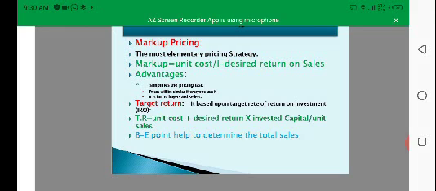Then the going rate pricing method. The going rate pricing method is sometimes called competitor oriented pricing. The method is normally followed by small firms that act as followers. In the going rate pricing method, the organization gives less attention to its own cost, objective or product demand, and pricing decisions are largely based on the competitor's price.